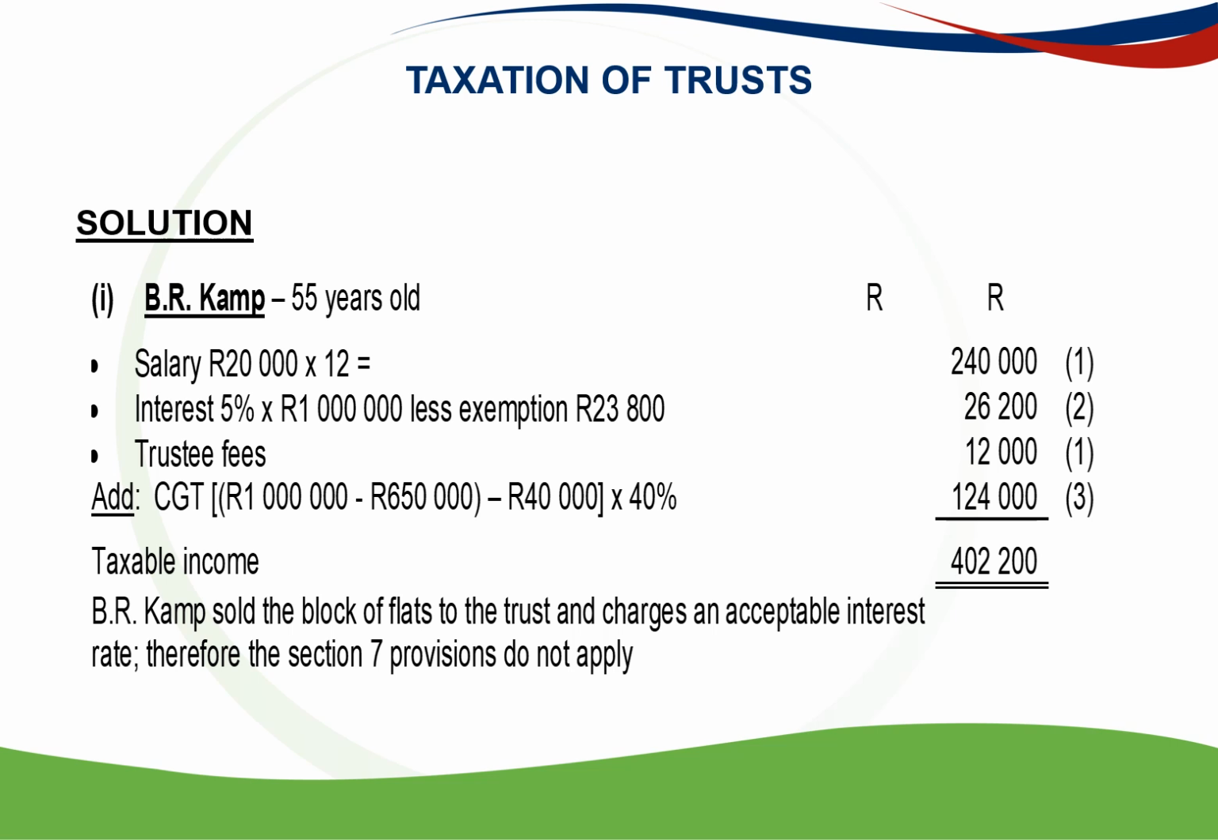So now, important to note is that B.R. Camp sold the block of flats to the trust and charges an acceptable interest rate. So the Section 7 deemed provisions do not apply because this was not a donation.